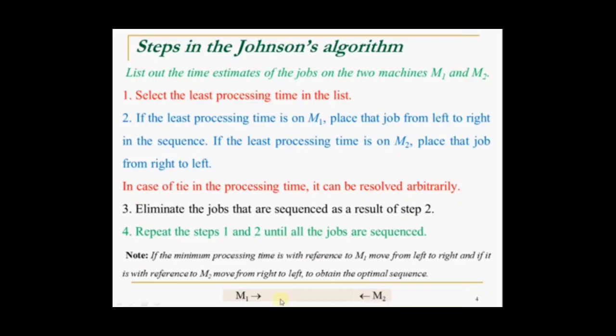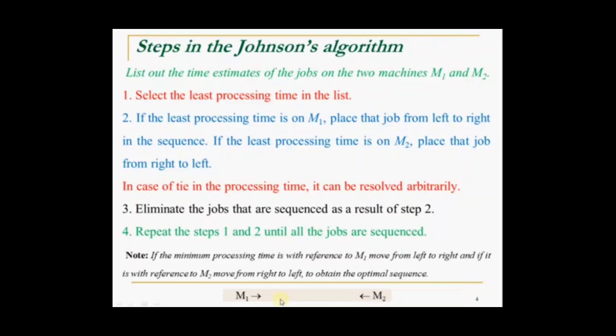First, given the number of jobs on the two machines, all the processing times are to be given, and from those processing times, we first need to select the least processing time in the given table. Whenever the least processing time occurs on the M1 machine, just place that particular job from the left to right while sequencing.